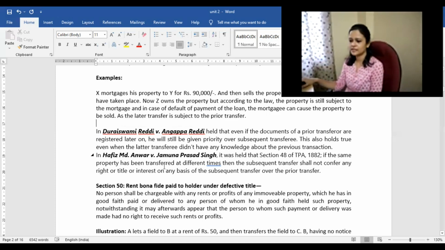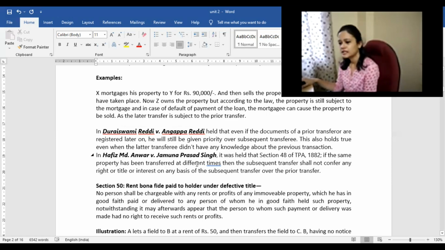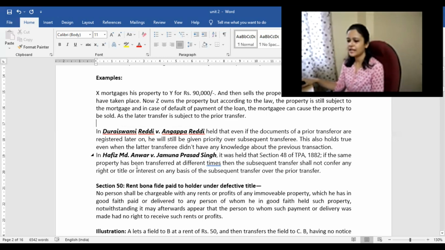Similarly, there was another case, Hafiz Muhammad Anwar versus Jamuna Prasad Singh, where it was held that under Section 48 of the Transfer of Property Act, 1882, if the same property has been transferred at different times, then the subsequent transfer shall not confer any right, title or interest over the prior transfer.